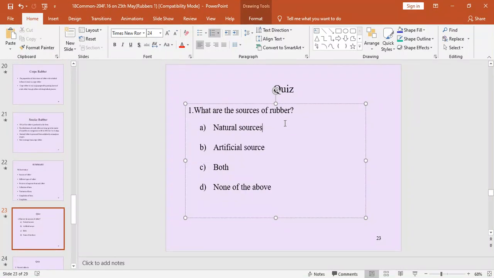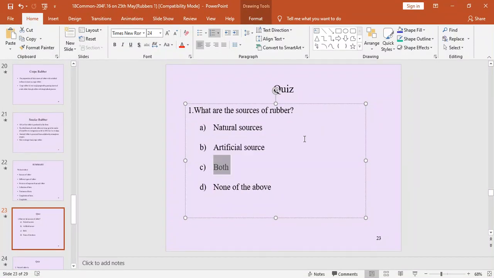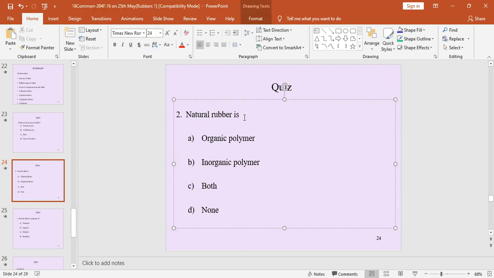Why? Because natural rubber means rubber we can collect from natural sources, and we can also prepare it artificially. Artificial rubber means man-made rubber. So rubber is available from natural sources and also artificial sources. That's why our option is C. Source of rubber means artificial and also natural. This is the first question. Now the second question. I will give some time. Answer it.